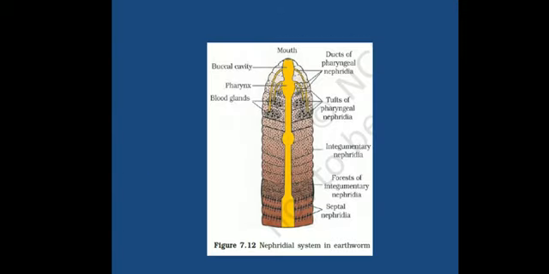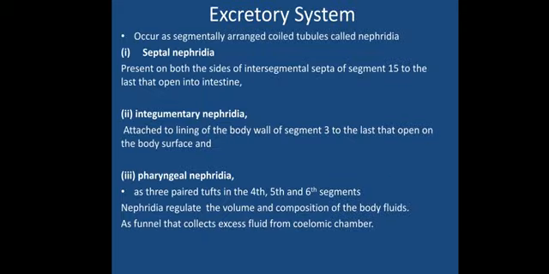Septal nephridia are present at the septum. Over here you can see they are present at the septum. When one septum is ending, the septal nephridia will be present, forming a ring-like structure around the septum, responsible for removal of waste substances outside the body. Every septum will have its own, starting from the 15th segment to the last segment, present on both sides of the intersegmental septa. From segment 15 to the last, they open into the intestine.